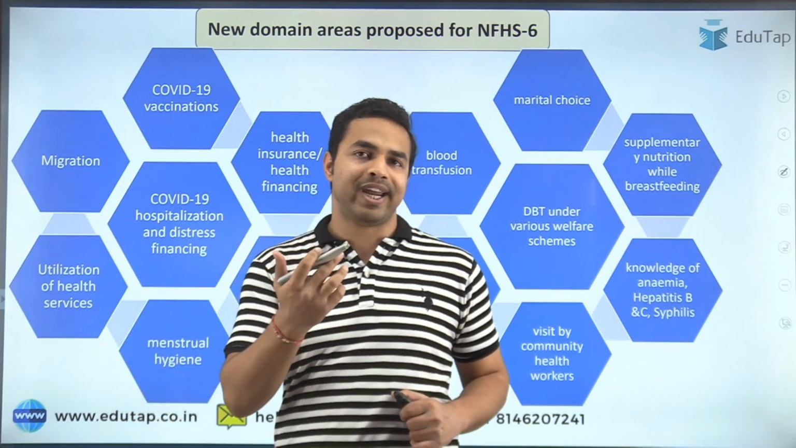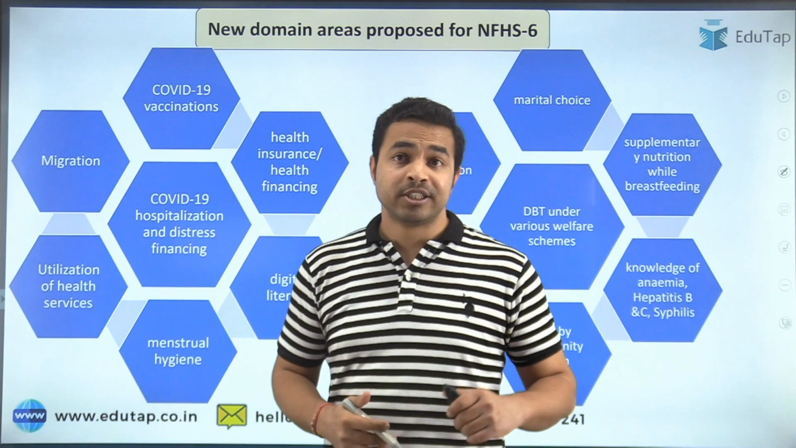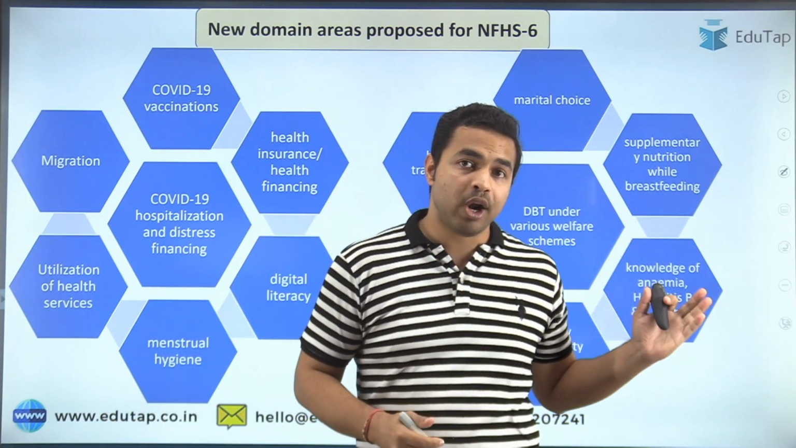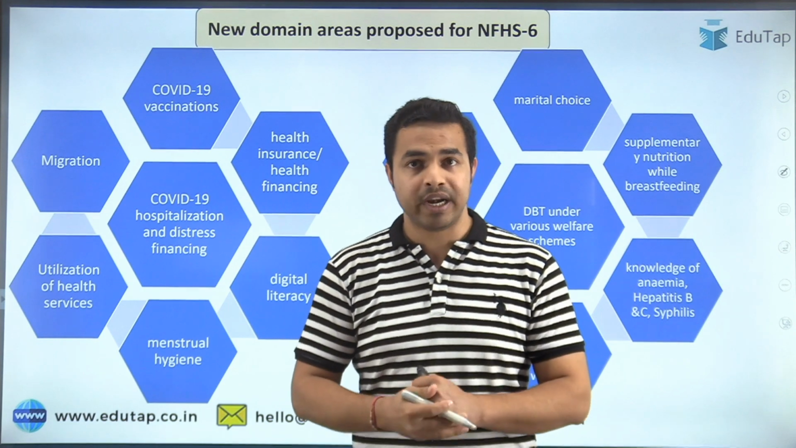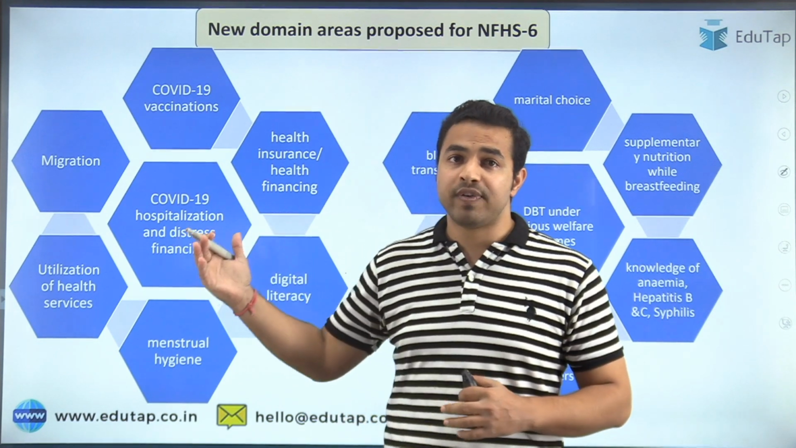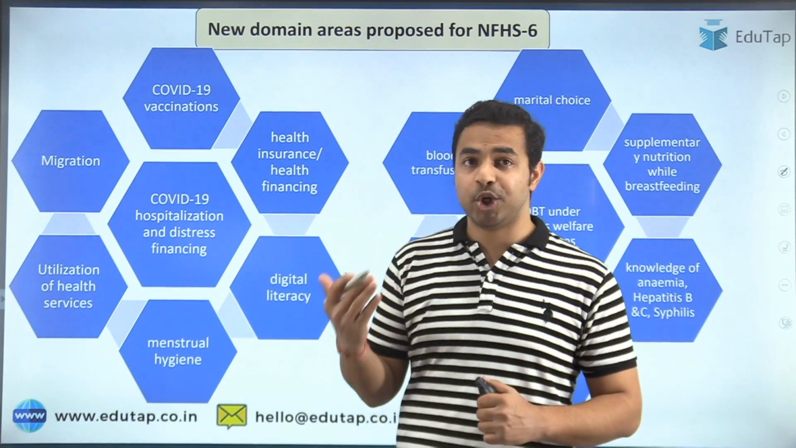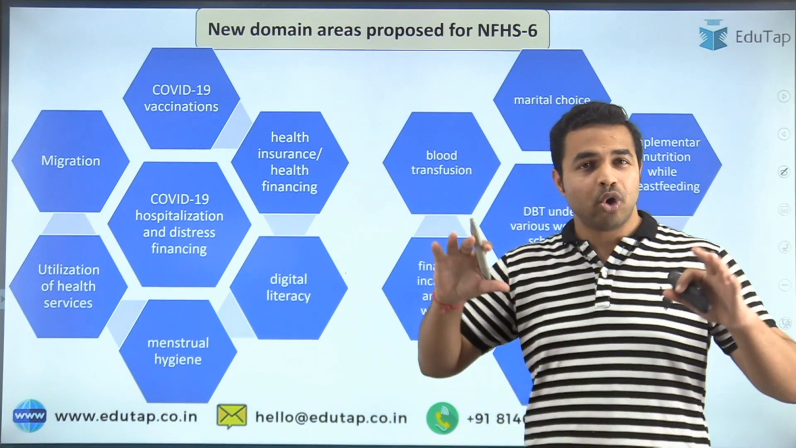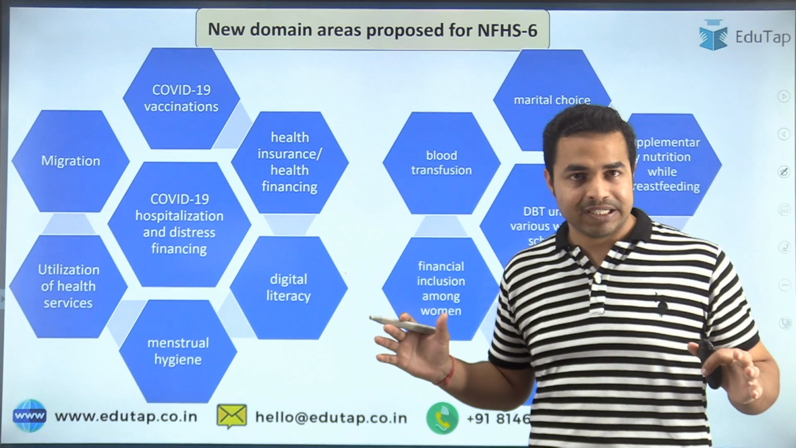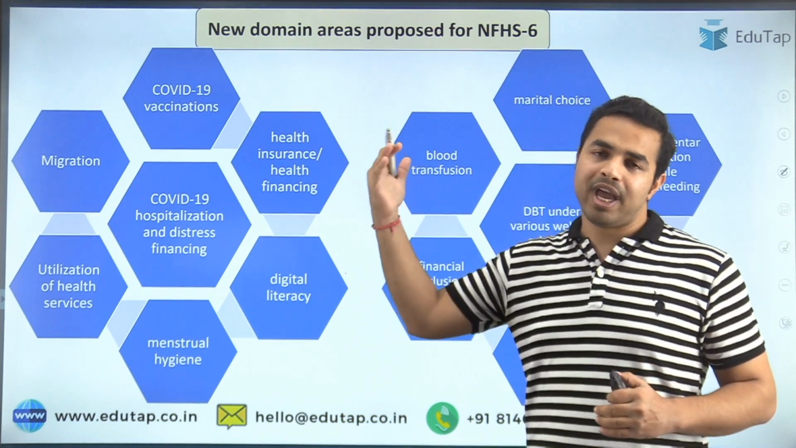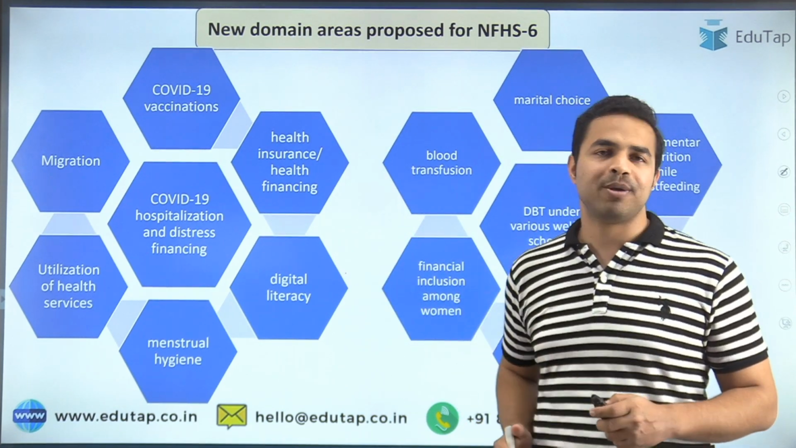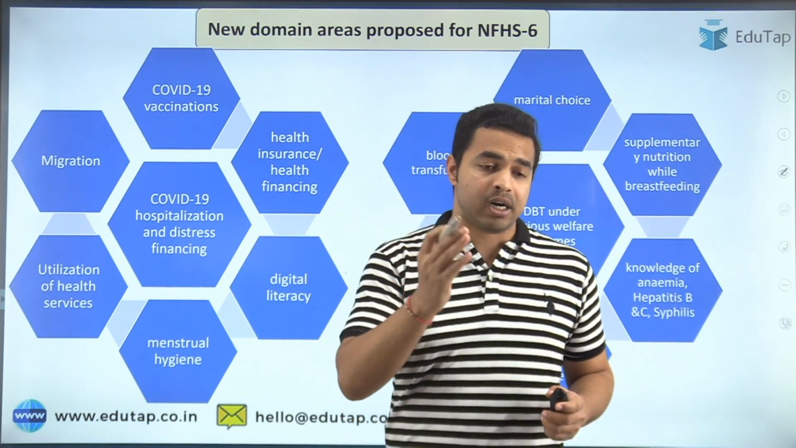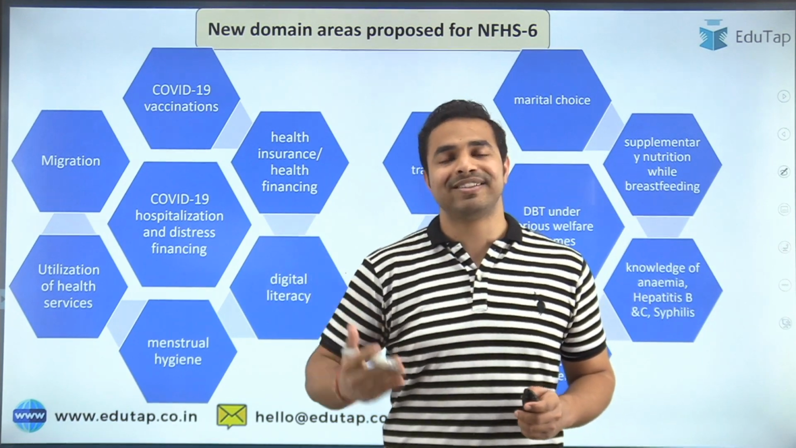For example, COVID-19 vaccination, marital choice, supplementary nutrition while breastfeeding, migration, then we have knowledge of anemia, hepatitis B and syphilis, then we have utilization of health services, menstrual hygiene, digital literacy, and COVID-19 hospitalization and distress financing. So all these are the different parameters which are being added to the NFHS6. I hope that this is very much clear and you can remember a few of the names and use them while answering the descriptive answers in the exam.